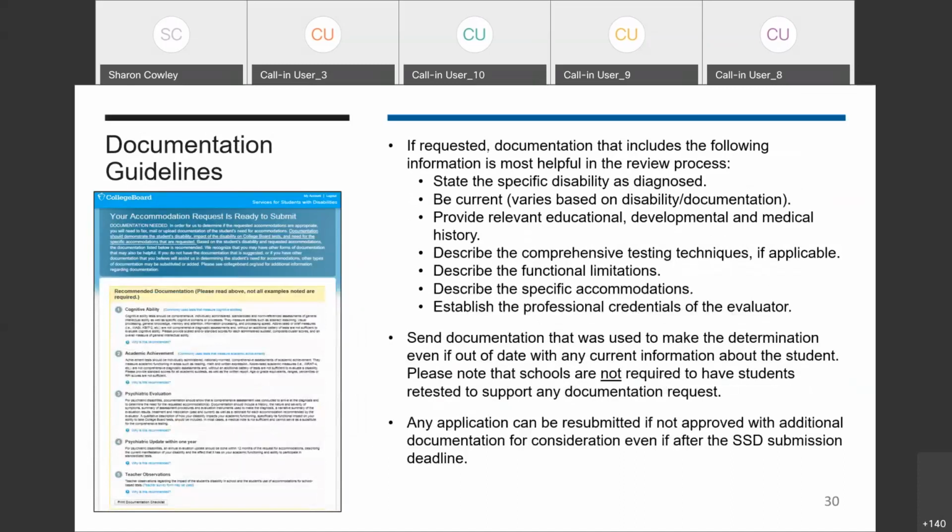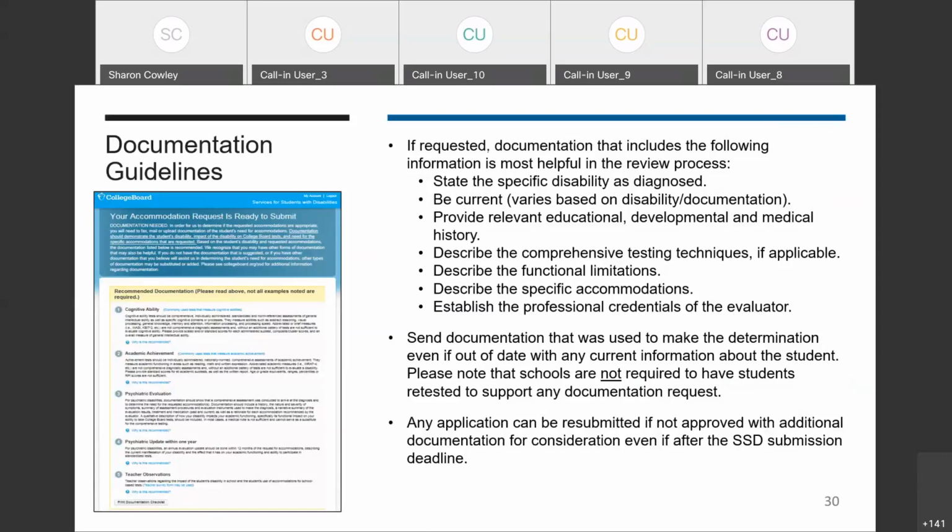If you are asked to provide additional documentation, a list of example documentation will be provided. You will want to provide documentation that answers the following questions. What is the student's disability? How is the student functionally impacted by the disability? And how does the requested accommodation meet the student's need? Any type of documentation you can provide that will tell us the answers to those questions is the type of documentation that we're looking for.